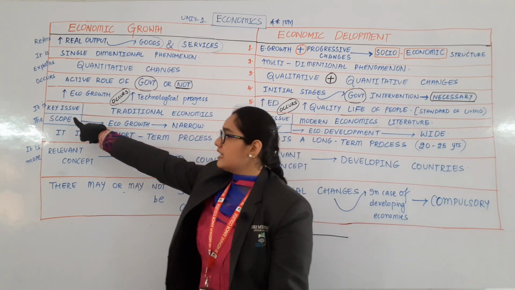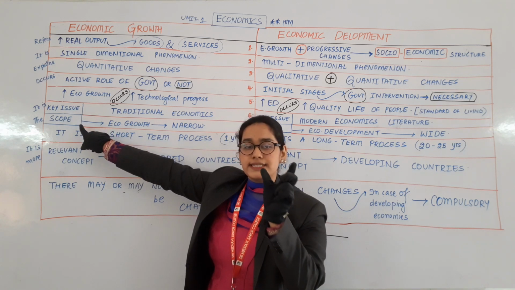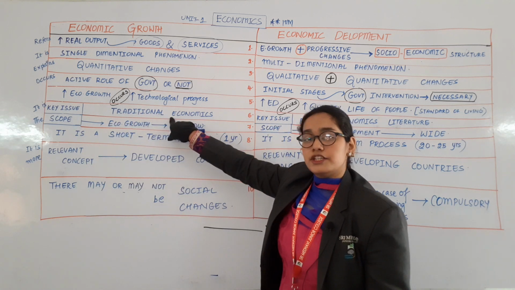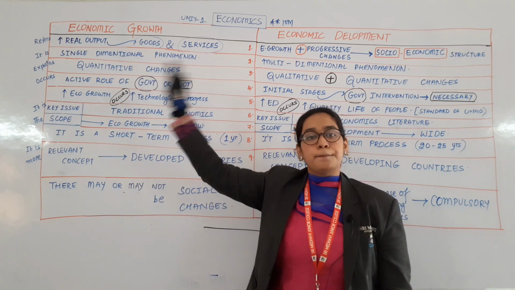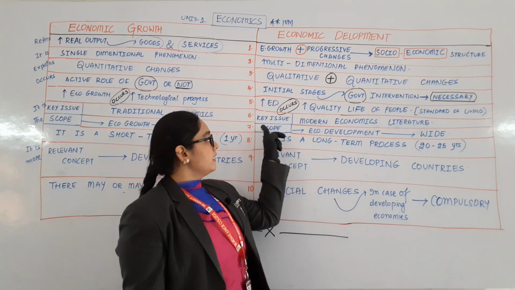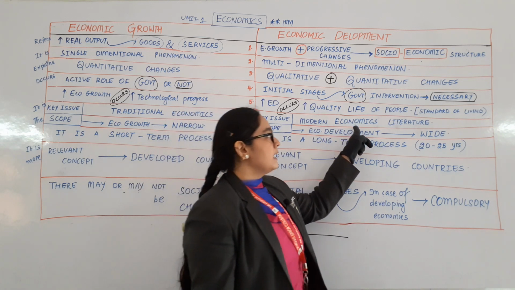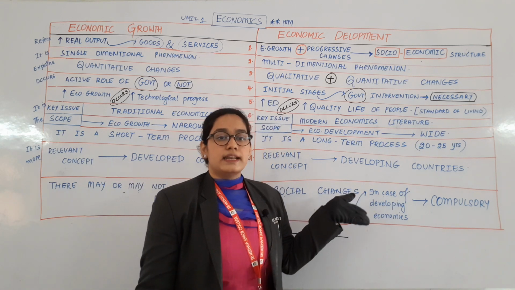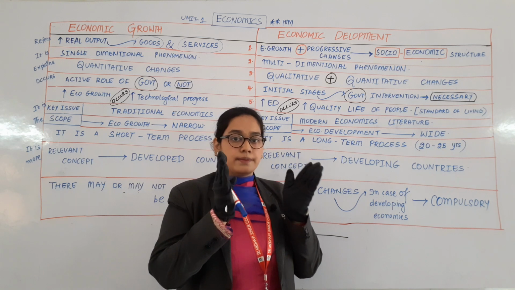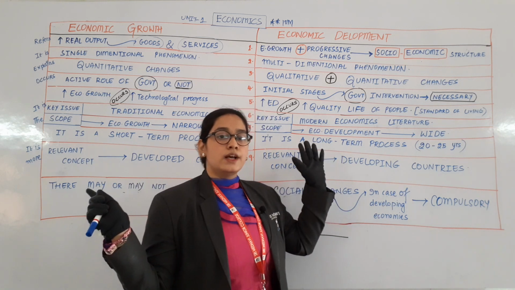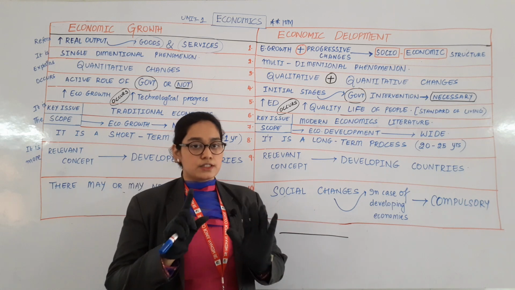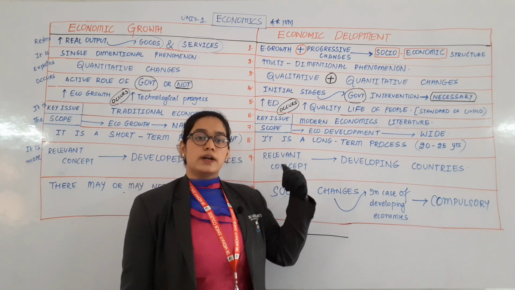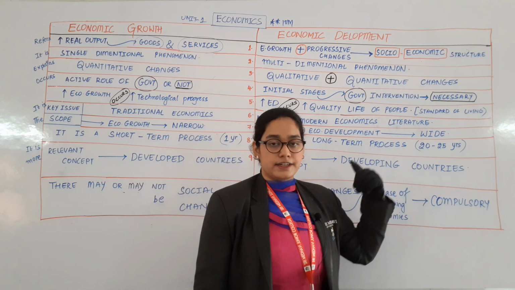It is a key issue. It is a key issue means important concept. It is a key issue under traditional economics. Traditional means previous economics literature. It is a key issue under modern economics literature. Traditional economics, modern economics. Okay, always keep in mind traditional economics and modern economics. Sixth point done. It is a key issue under traditional economics. It is a key issue under modern economics literature.